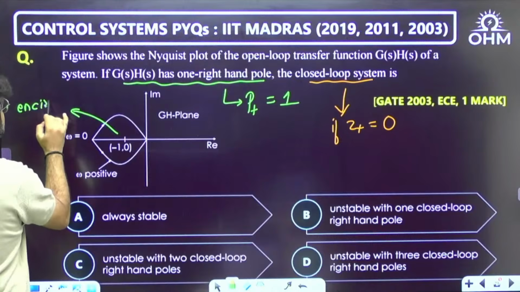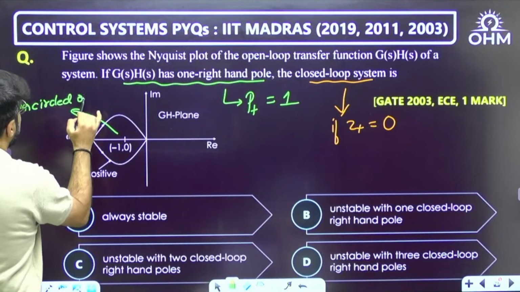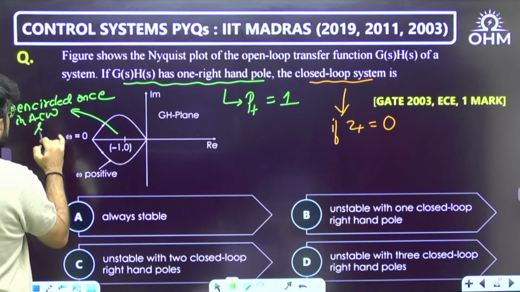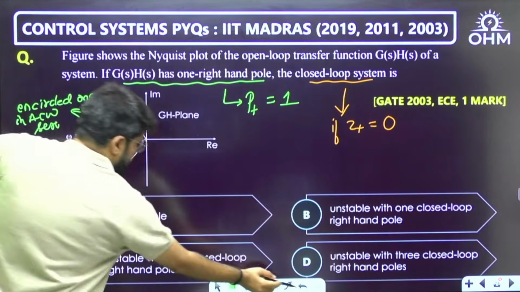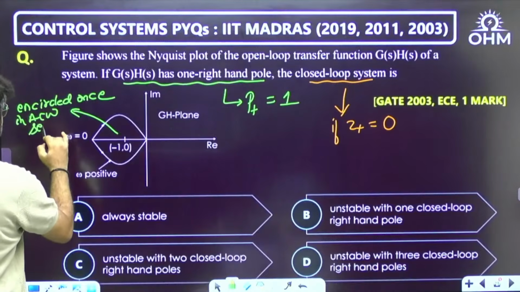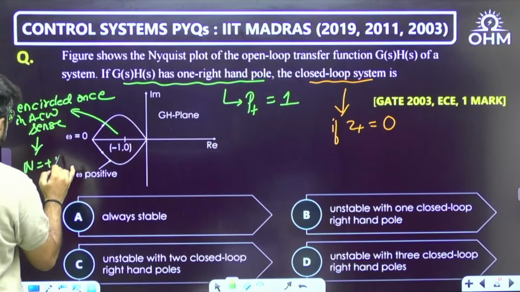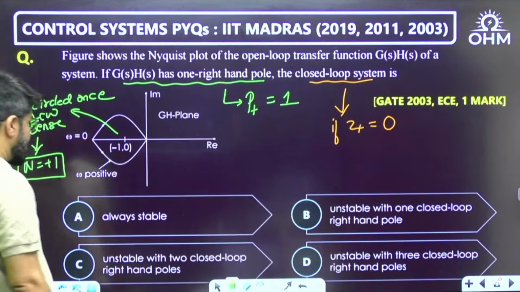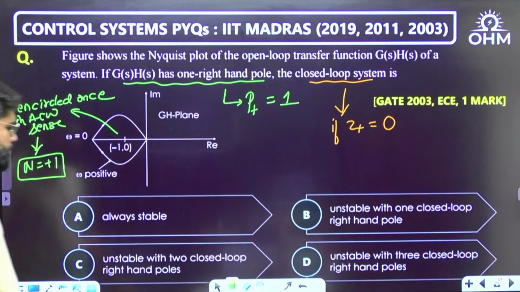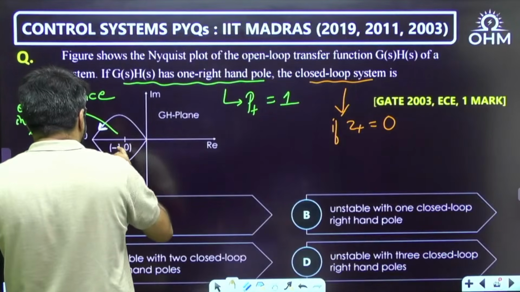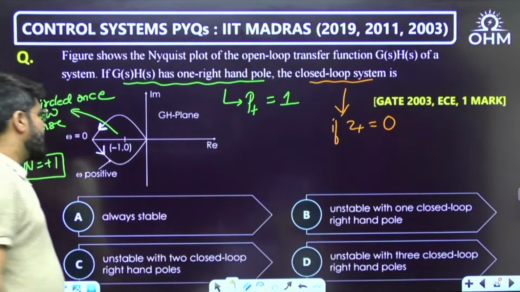This point is clearly encircled once in the anti-clockwise sense. That means the number of encirclements would be taken as positive 1. If it was clockwise, I would have taken negative 1. But here it is anti-clockwise.